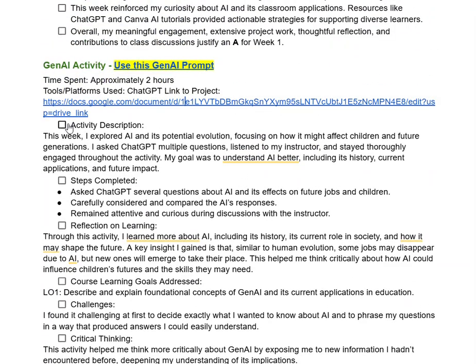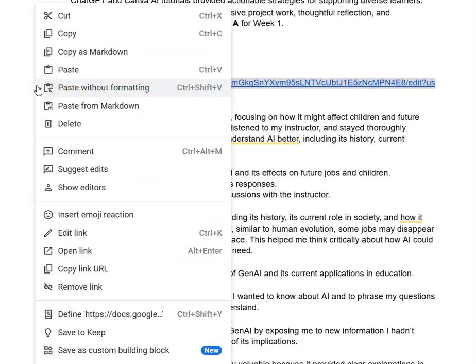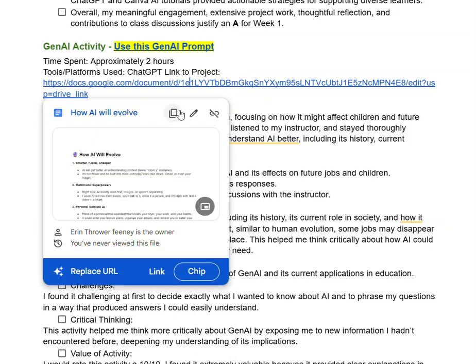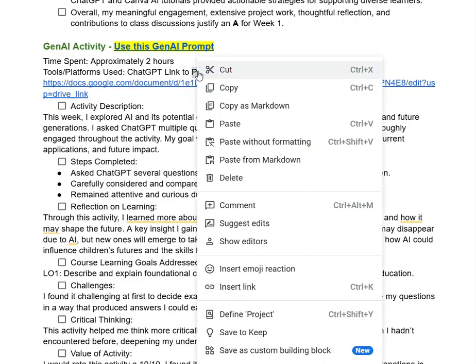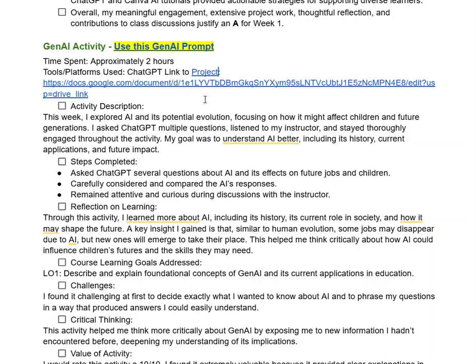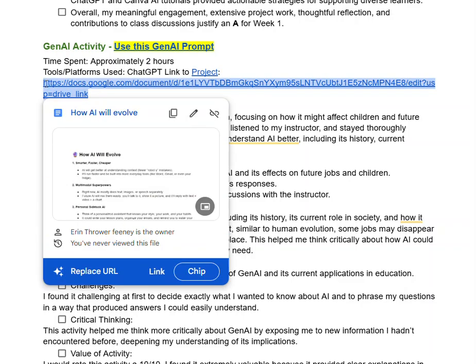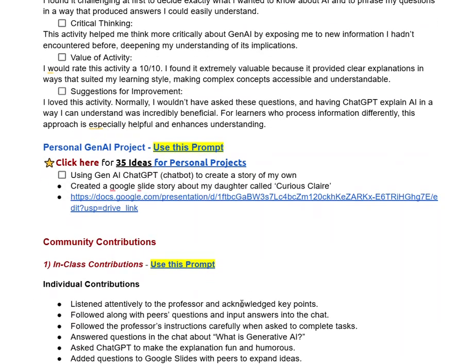This is an odd formatting thing. Is this meant for you to, oh, I see, to check things off? The other thing here, I want to show you that you can take this link here and copy it, and then you can highlight the word project, right click on it, insert the link, and then press Control V. And then that's a much neater thing than one of these ugly links sitting there.